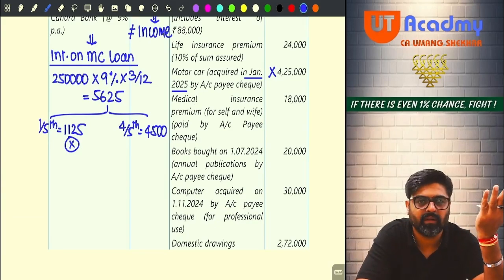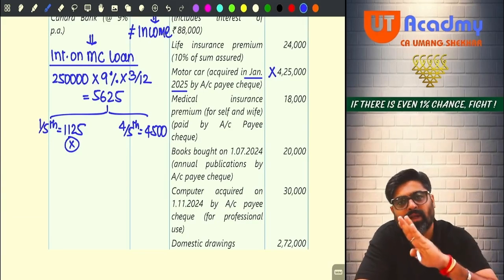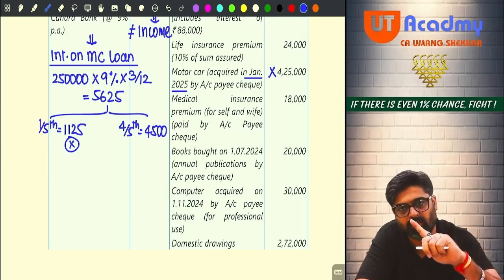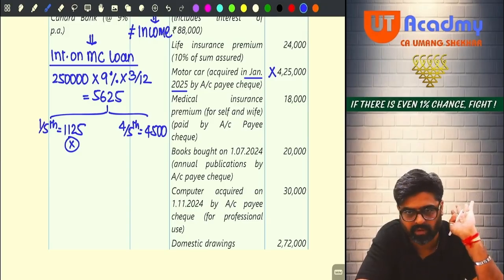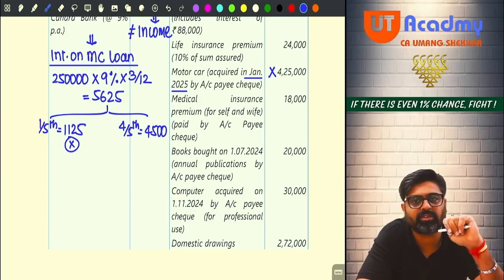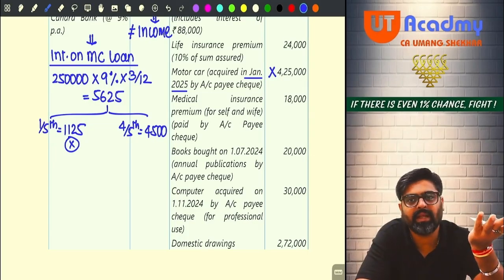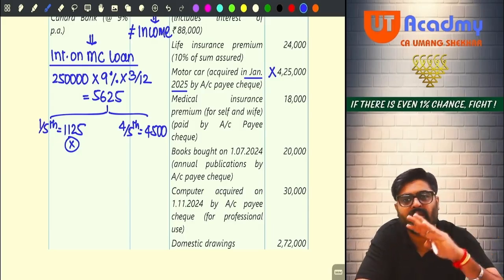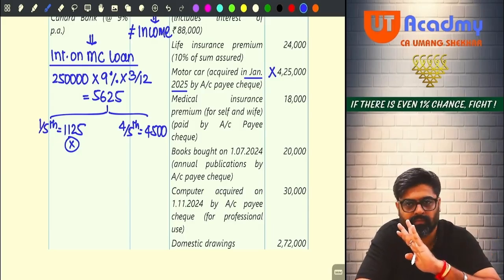If it was given, what would we have done? Still we would not have taken 1,125 as a deduction, but we would have taken the deduction of 4,500 because it was paid, appearing on the payment side. Now can you see this 5,625 on the payment side? No. Meaning that 1,125, even if it was paid, was not allowed anyway.